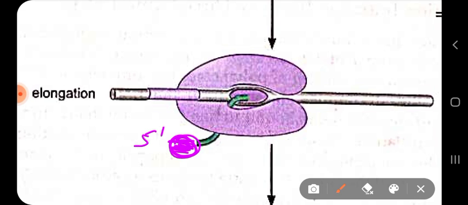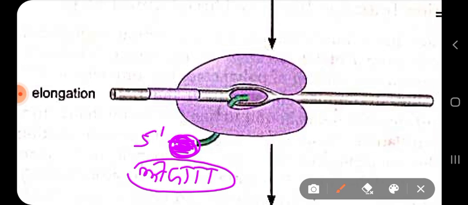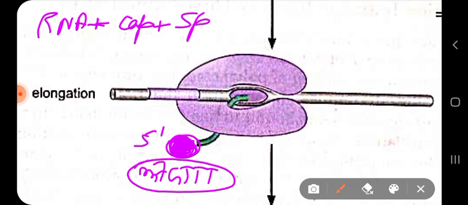So that the RNA has a cap at the 5 prime end. Now this capping, the 7-methyl guanosine triphosphate cap, is catalyzed by three enzymes. There are three enzymes responsible for the formation of this cap. So RNA polymerase allows that function to be done. Next, it also does another thing. So it does not only synthesize RNA, but at the same time it also undergoes cap formation, and it also undergoes splicing.